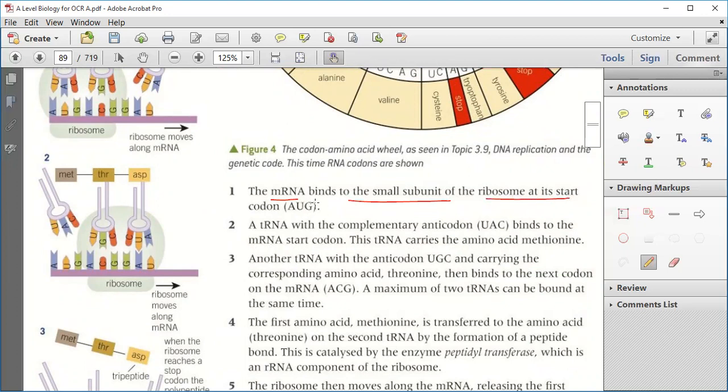ribosome at its start codon AUG. Like this. This is the ribosome. This is AUG. They are combining. Fine.